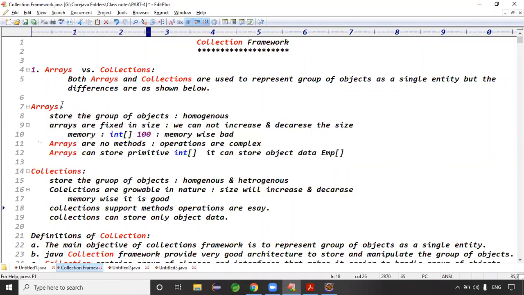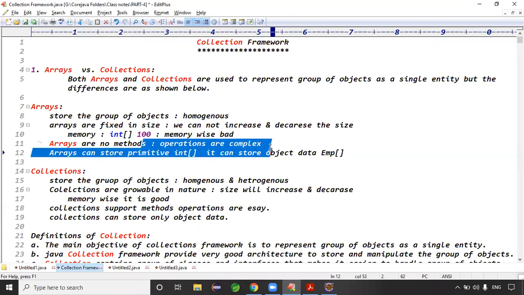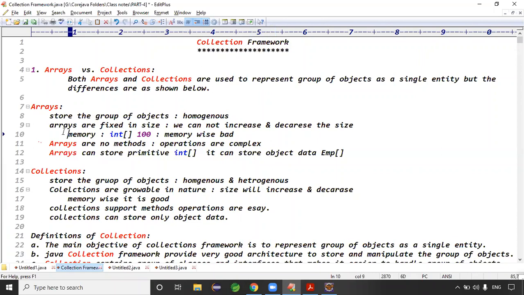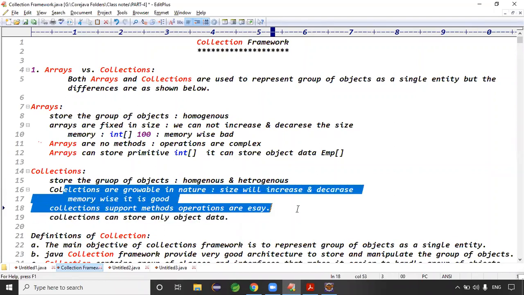Mainly I can conclude only two points. Arrays are fixed in size and there are no methods, so operations are harder. The advantage of collections is that they are global in nature and support methods, so operations become easy. Those are the only points you need.